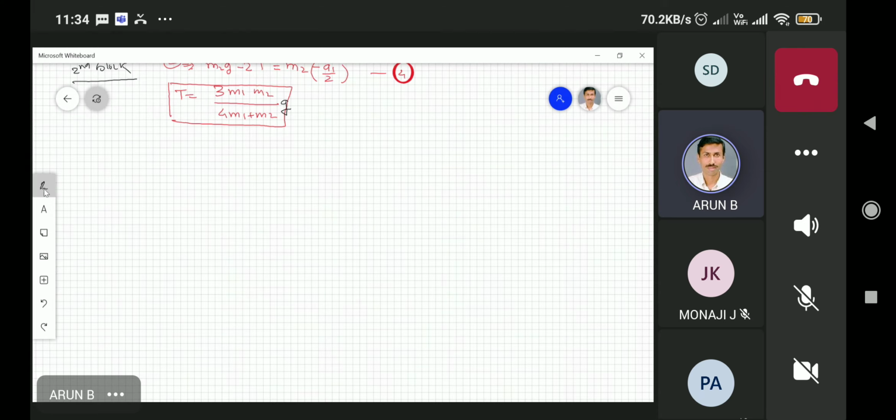So the final expression, I think, in the rocket motion, question number 7, would be something like that. Delta v, that is the change in the rocket's velocity.